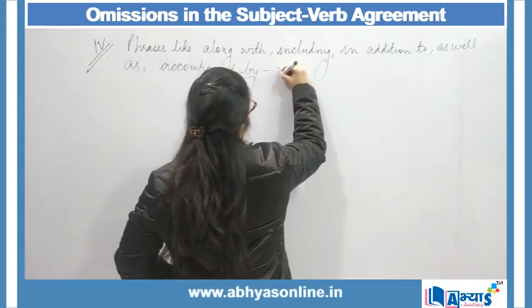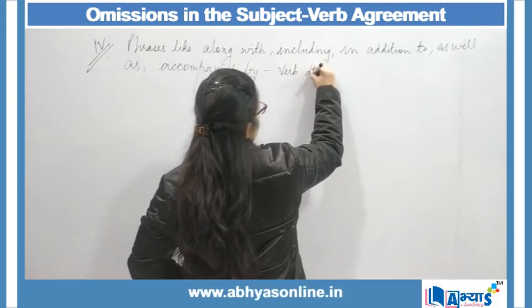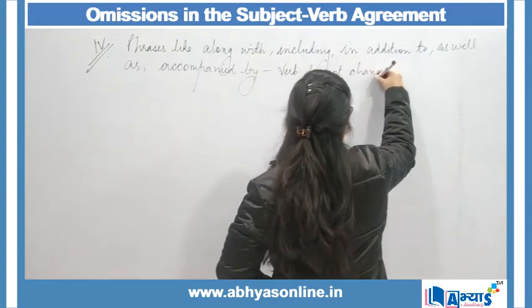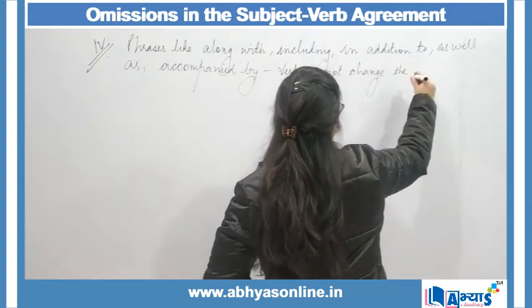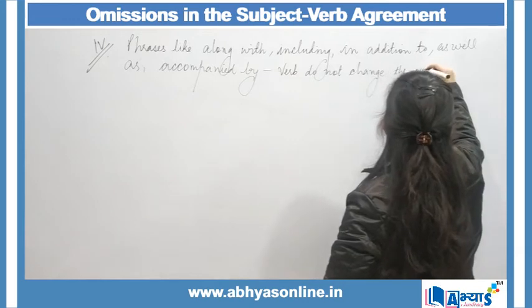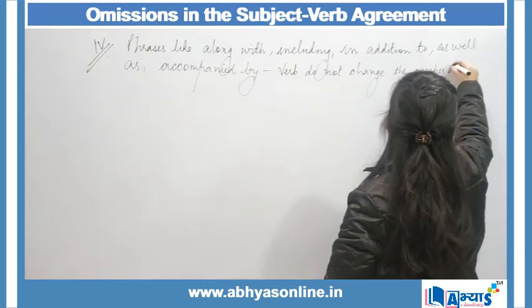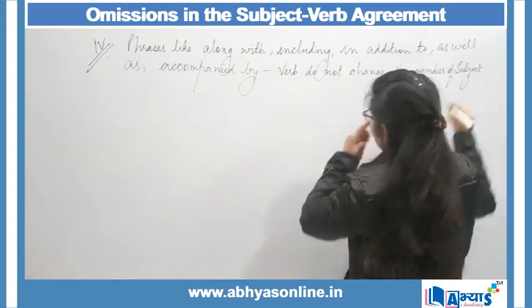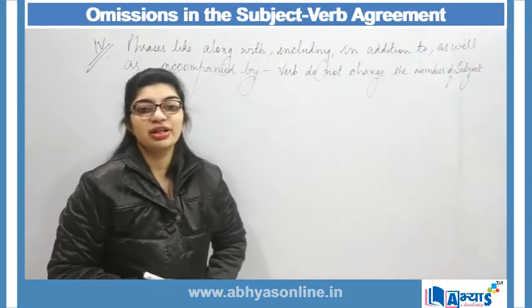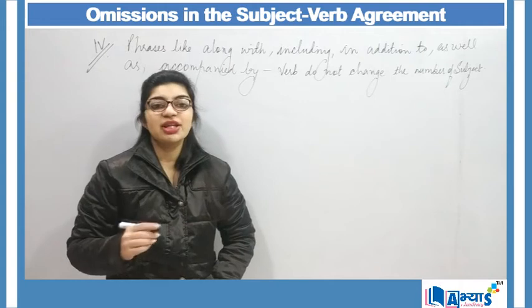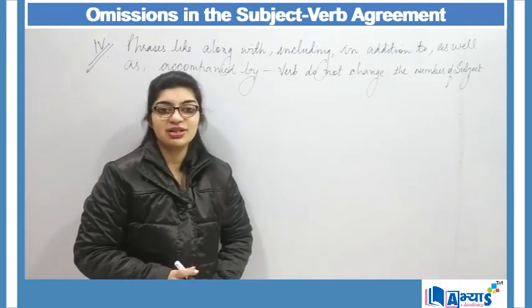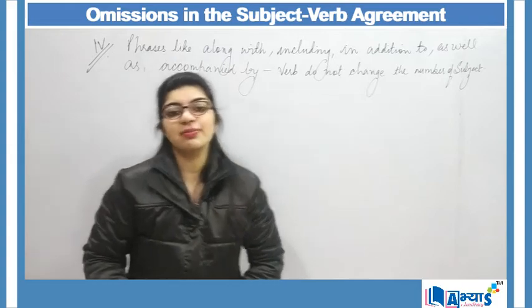They do not change the number of the subject. So these phrases do not affect the number of the subject. If the subject is singular, it will remain singular, and the verb also will remain singular according to my subject.